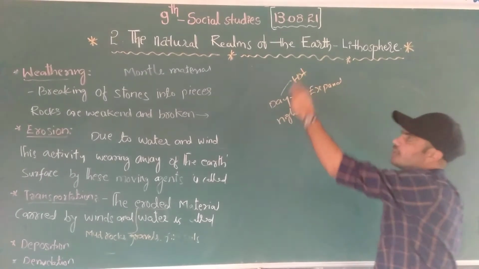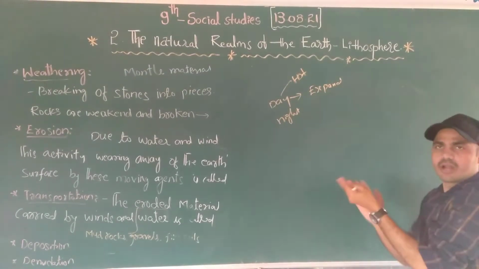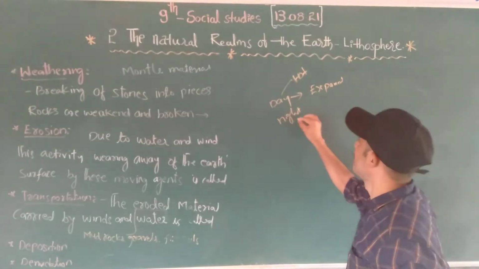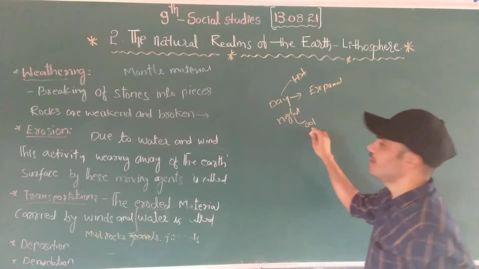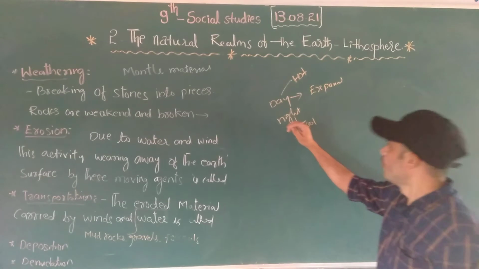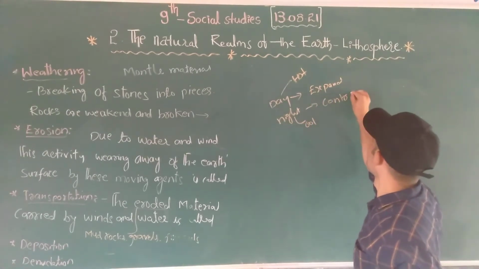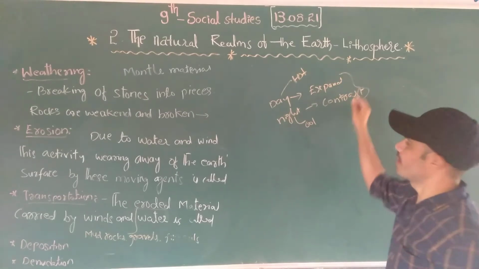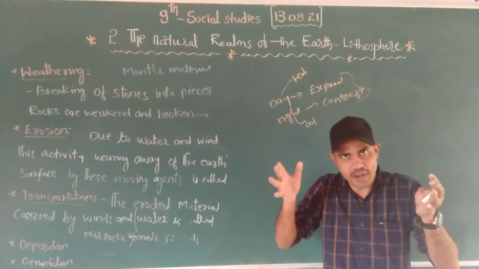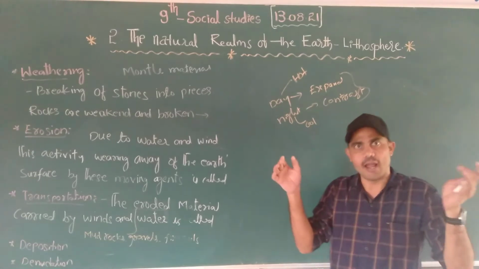Due to the heat, the rocks will expand. In the night time the temperature is cool, and when the night time temperature is cool, the rocks will contract. It goes on with the expand and the contract.